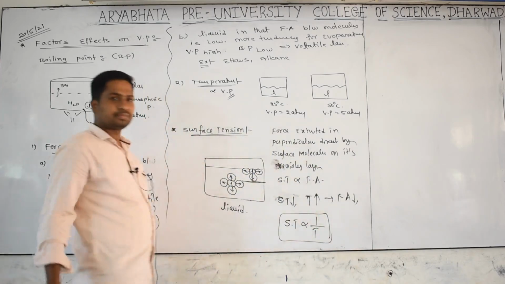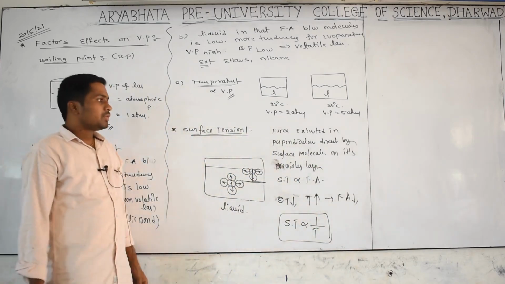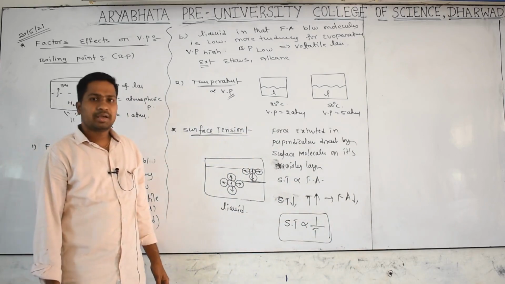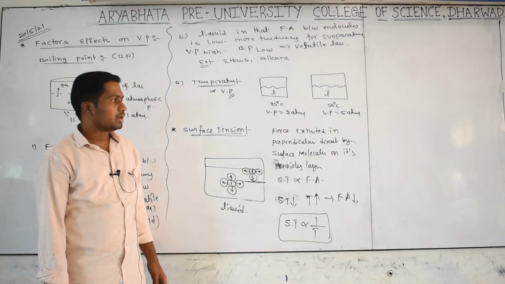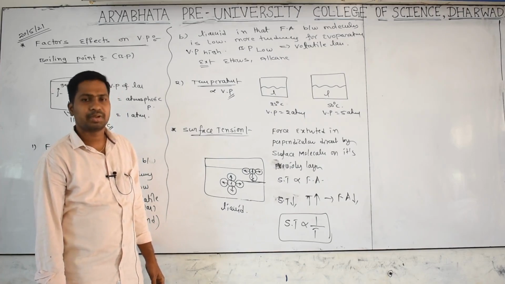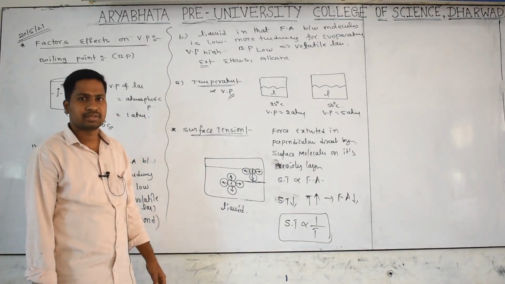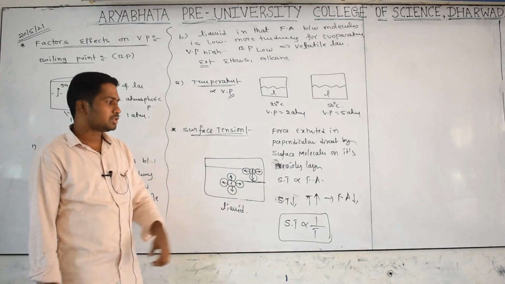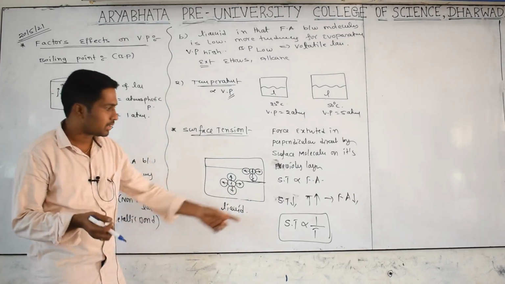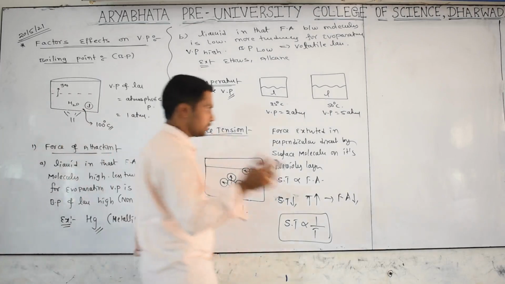That is a good question. So what is the meaning of surface tension? The force exerted in the perpendicular direction by a surface molecule on its previous layer is called surface tension. The surface tension is directly proportional to the force of attraction but inversely proportional to temperature.